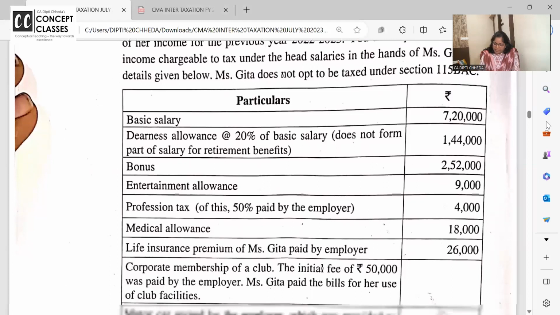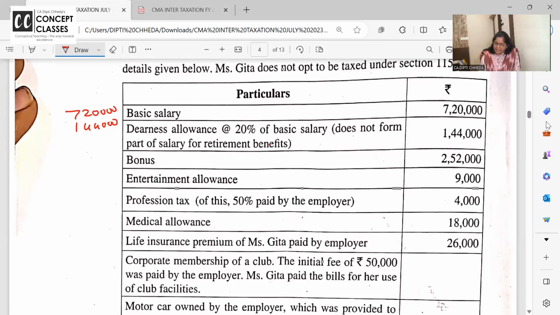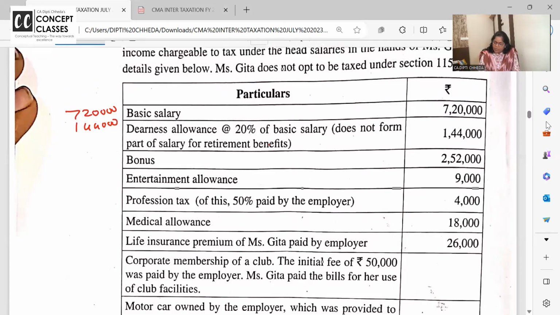Geeta did not opt for 115BAC. So basic is 7,20,000. DA is 1,44,000, taxable. Only 20% DA on basic, so 20% of 720 is 144. It does not form part of the retirement benefit, so while calculating HRA and all, we will not take it. But even if DA is considered or not considered for retirement benefit, should you tax it initially? Answer is yes.